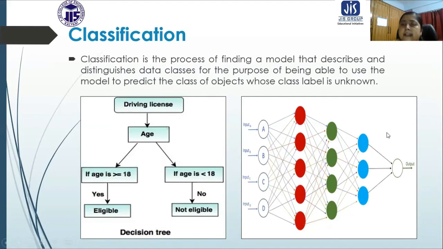Now this is another way, a neural network built for that. Here you can see some different inputs are given. This is input A, B, C, D like this, and for those inputs we are going to have the output in an integrated manner. So this is another way. These are the ways of classification. We are going to discuss these ways in a descriptive manner in later lectures. So now what is classification? I think all of you have understood.